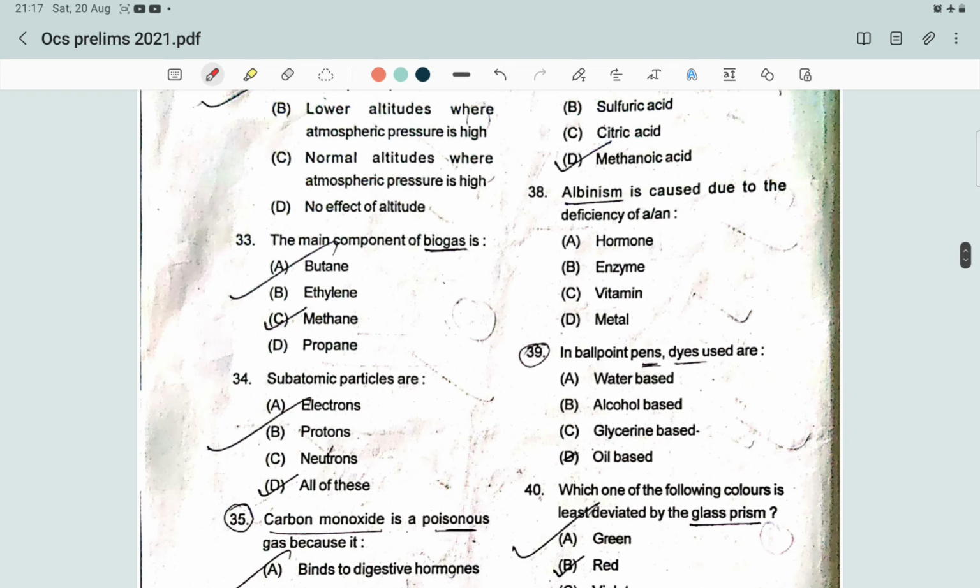Next question: the main component of biogas is, the options are butane, ethylene, methane, propane. The major constituent of biogas is methane, which contributes 55 to 70 percent, and the second highest is carbon dioxide at 30 to 40%, and there are also some other gases like hydrogen, ammonia, nitrogen, etc.